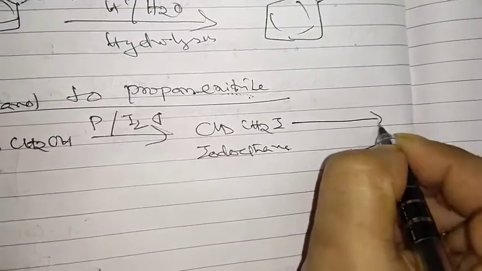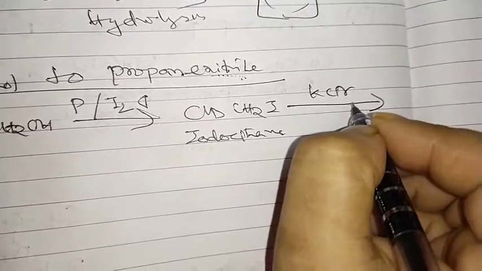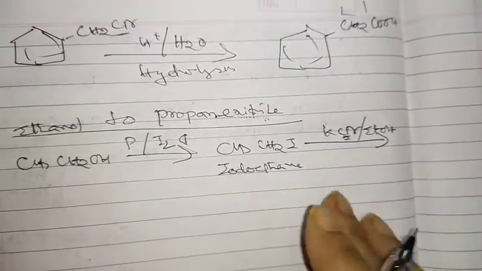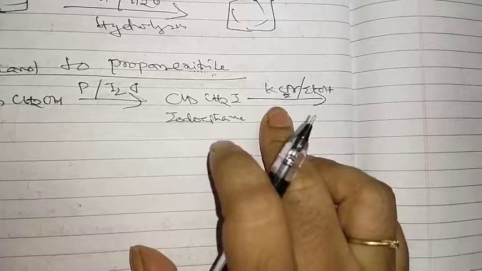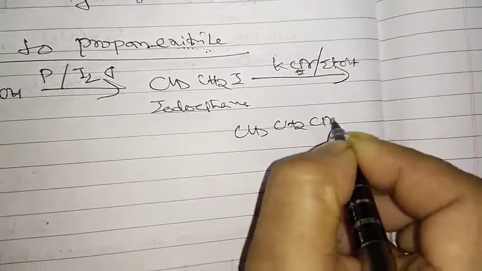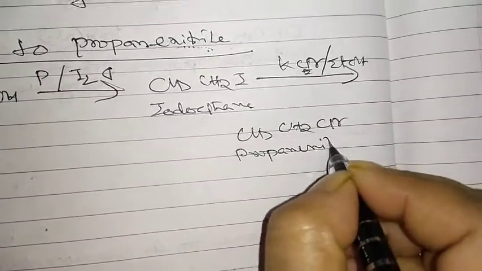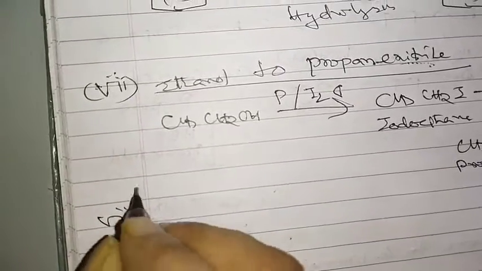So now we have to add here potassium cyanide. Okay, so if you are adding potassium cyanide, it is also an ambident nucleophile. Then also as we are adding potassium cyanide, तो cyanide के हिसाब से ये add हो जाएगा. तो CH3CH2CN. So what is the name here? Propane nitrile. Clear now? So this is over now. Next one is which one here?